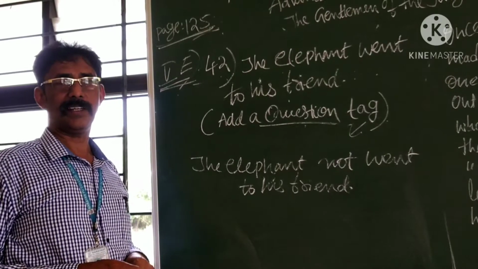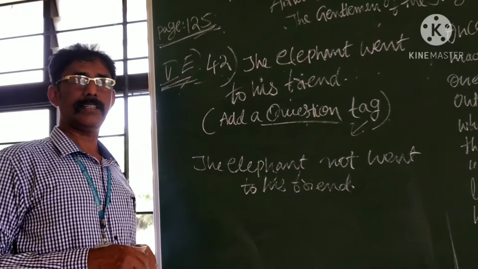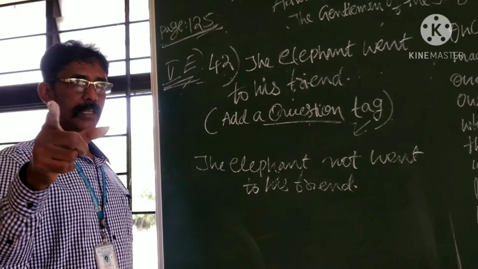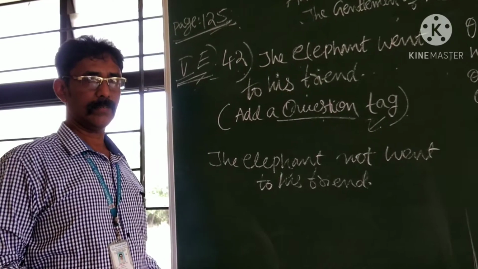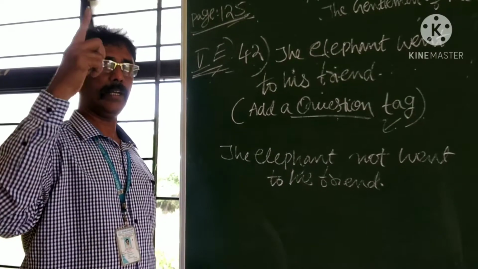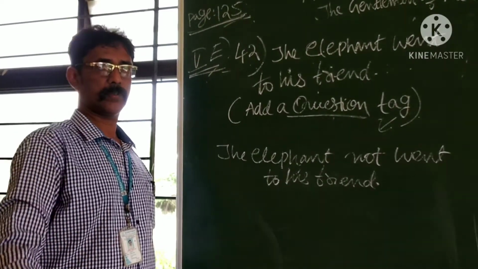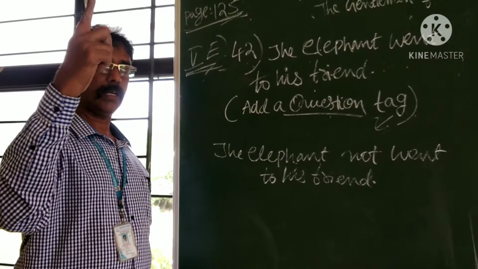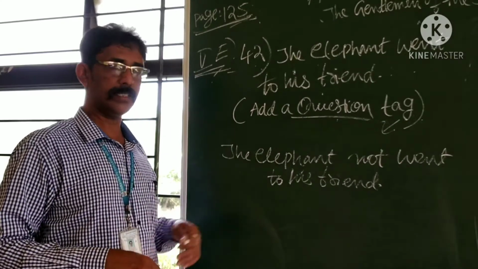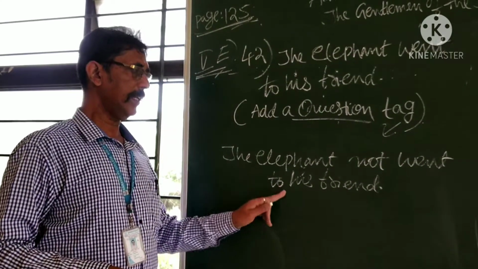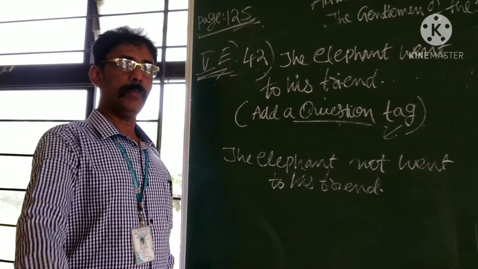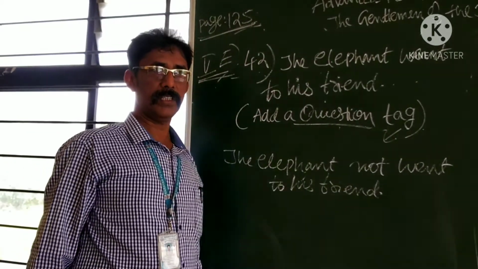Oh, it is not the correct sentence. Just to test your brilliance, I have written this sentence. What is the law? You can never create any question or negative sentence without two verbs. It is the law. Go back, watch my previous videos, come back and follow the teaching. If you feel that this sentence is correct, it means you are not learning English at all. Your basic knowledge itself is insufficient.